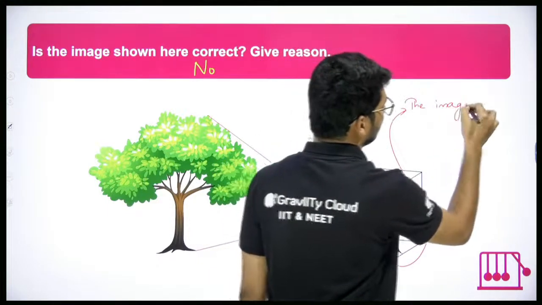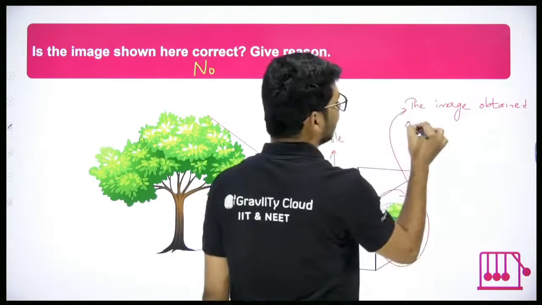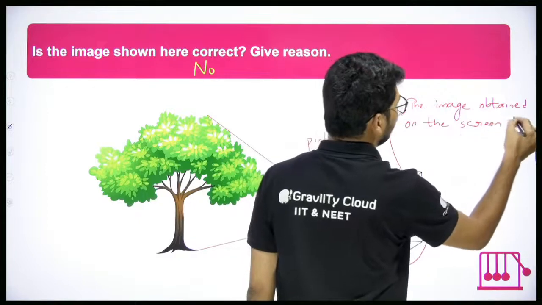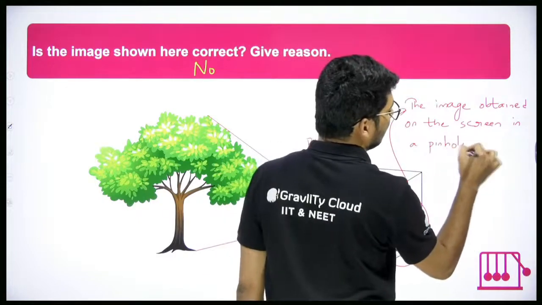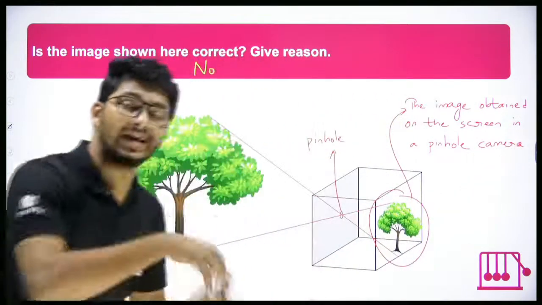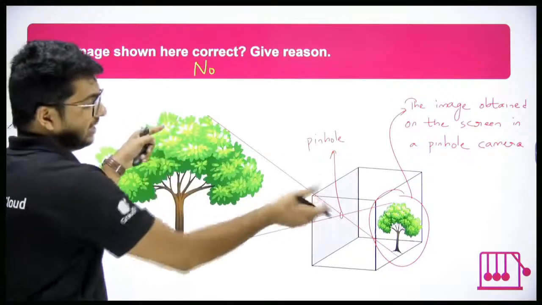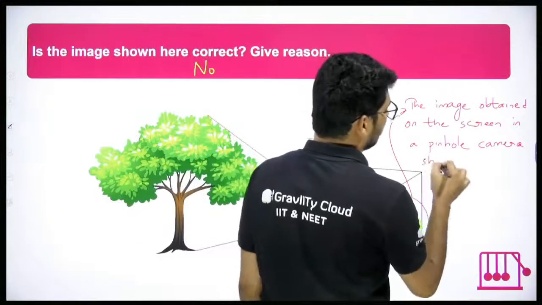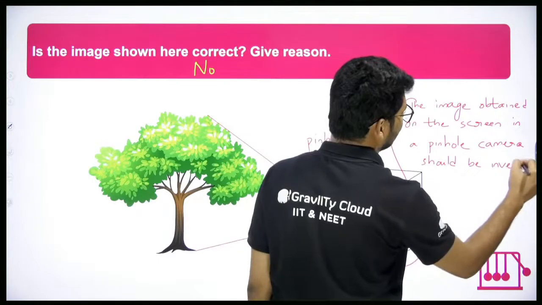The image obtained on the screen in a pinhole camera should be what? Should be inverted, matlab head down. Yeah, so here the trees are up. In the image, the trees should be at the bottom. So, should be inverted. That is the reason.